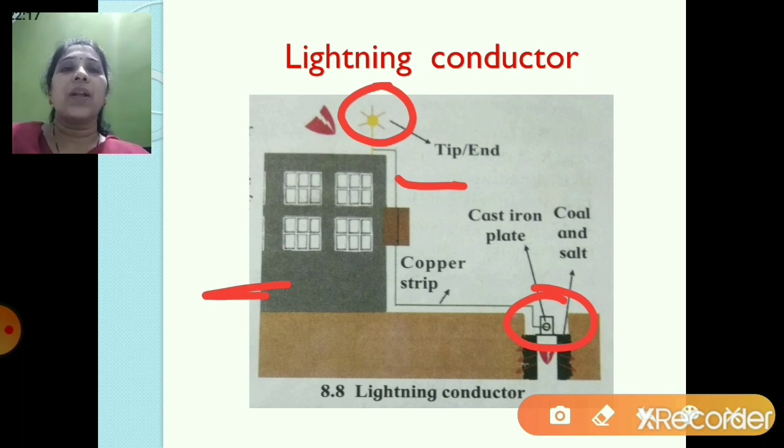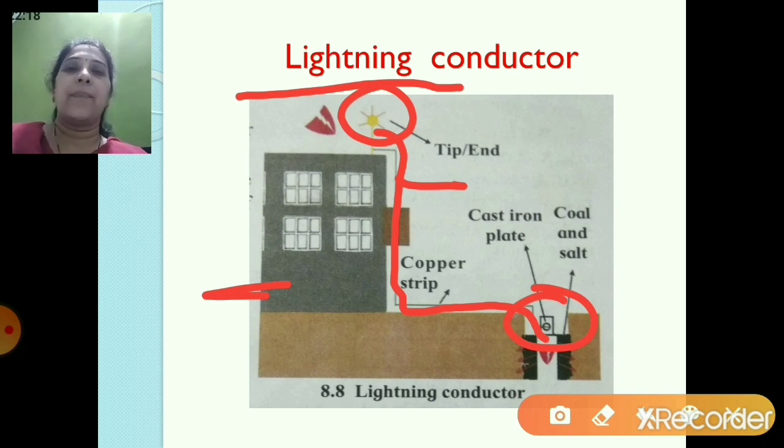So what happens whenever there are electrically charged clouds in the sky? When they pass over this building, the electric charges flowing towards the building are conducted into the ground. Now suppose the cloud is passing over from here, electrically charged. Then these electric charges flow into the ground through the copper strip and it prevents the damage to the building.